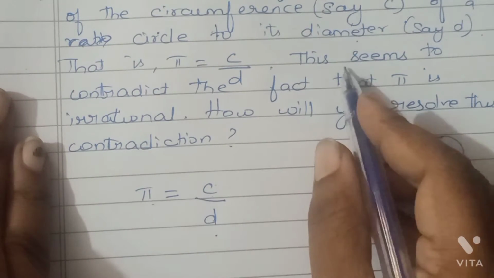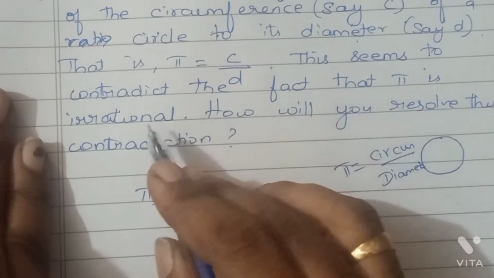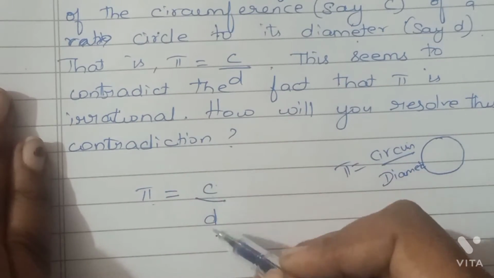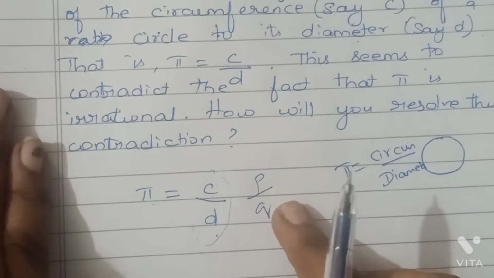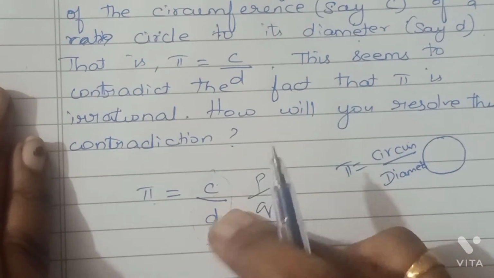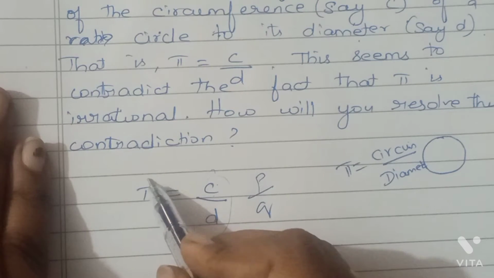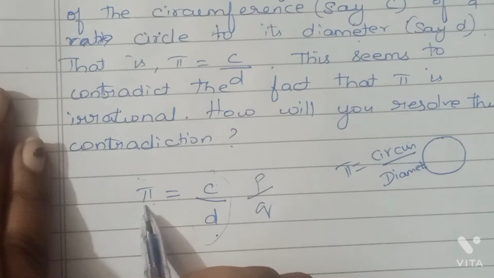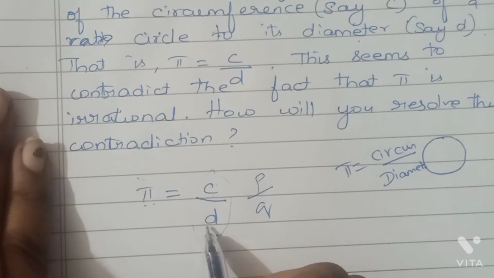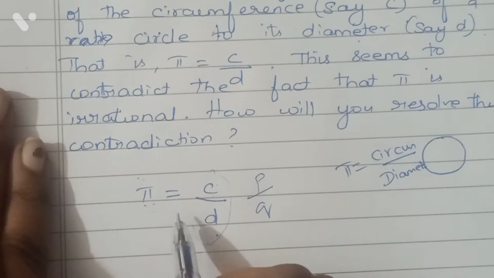This seems to contradict the fact that pi is irrational. So C by D resembles the P by Q format, in the sense that I can say C by D is rational, but we know that pi is irrational. So there is a contradiction: pi is irrational but C by D is rational. How will you resolve this contradiction?